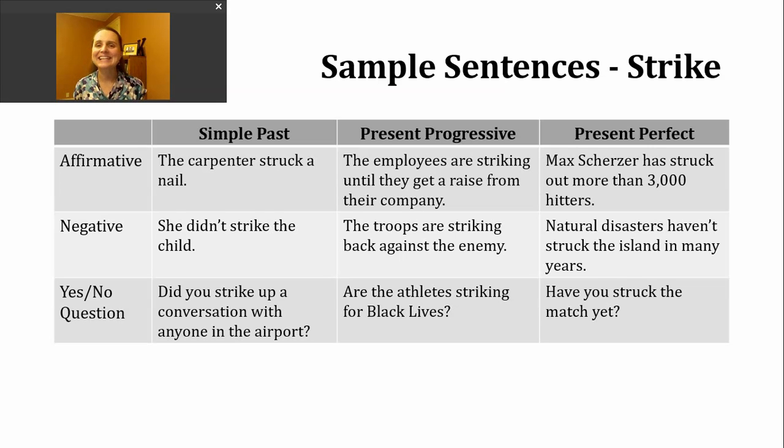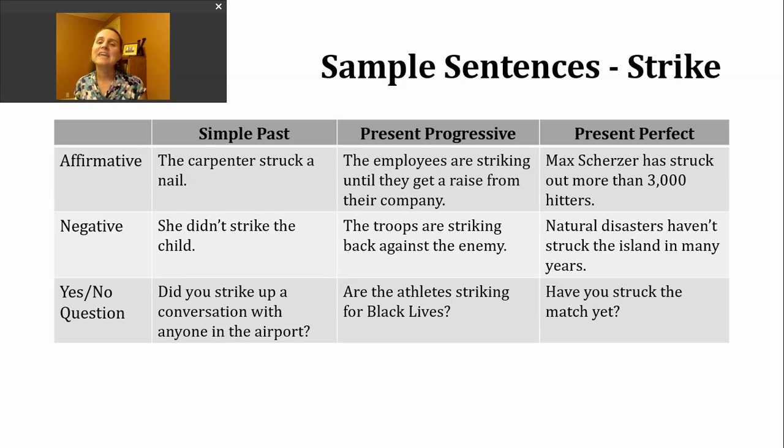So you're going to hear this word strike used often if you watch Major League Baseball. It's an important part of the game. So this sentence is connecting to Major League Baseball. Max Scherzer is a professional baseball player. And you might be thinking, well, we went over strikeout and you didn't say anything about baseball. But remember, strikeout means fail. So in baseball, a hitter is trying to hit the ball. But if it doesn't happen, they have failed. So that really kind of connects back to our phrasal verb, strike out.